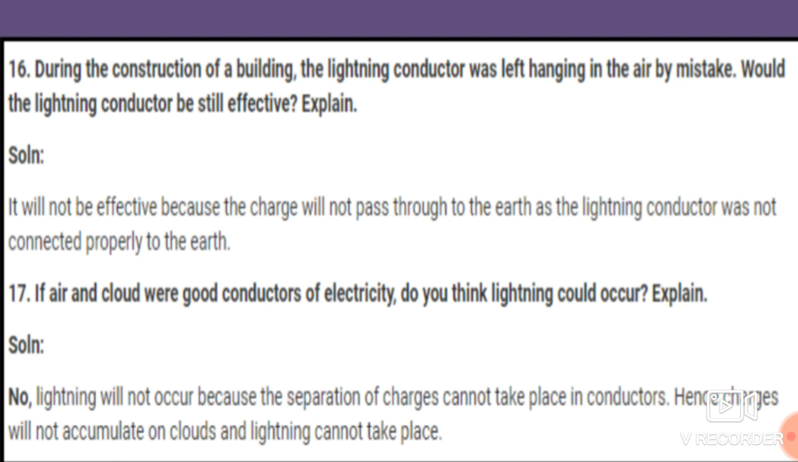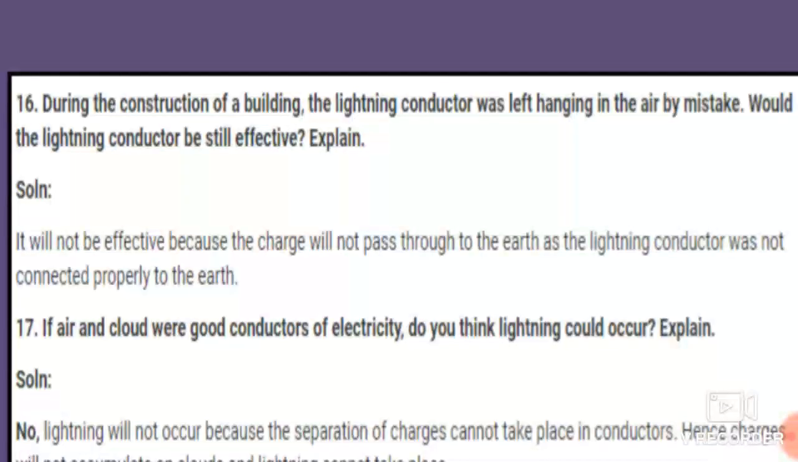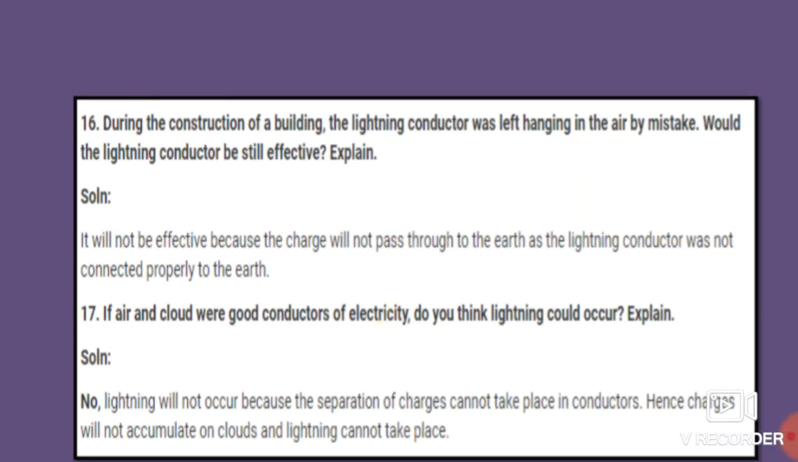Again I repeat the answer, students. It will not be effective because the charge will not pass through the earth, as the lightning conductor was not connected properly to the earth.